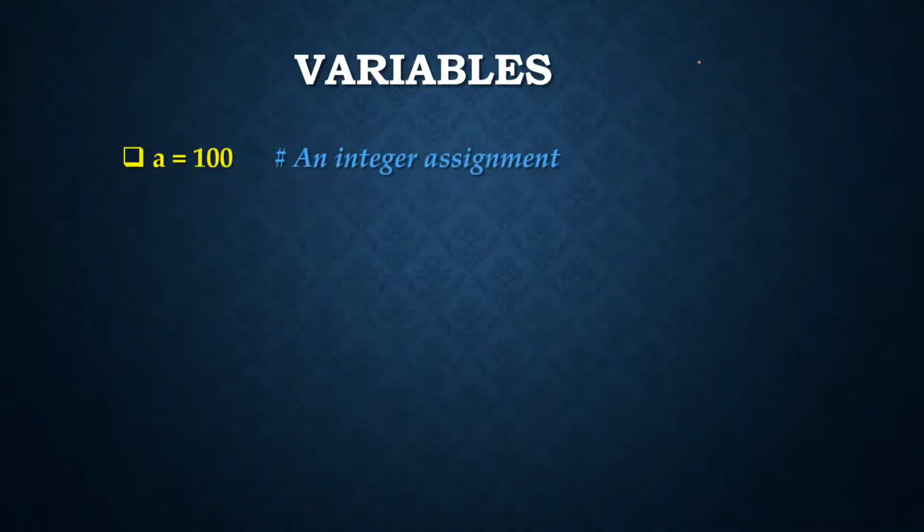And this is the example for integer assignment. Here we have written a equals 100. So now the value 100 will be stored in the variable a. My variable name is a and it stores the value 100. Here 100 is an integer. Python knows this automatically, and you don't need to declare that a should hold only integer values.